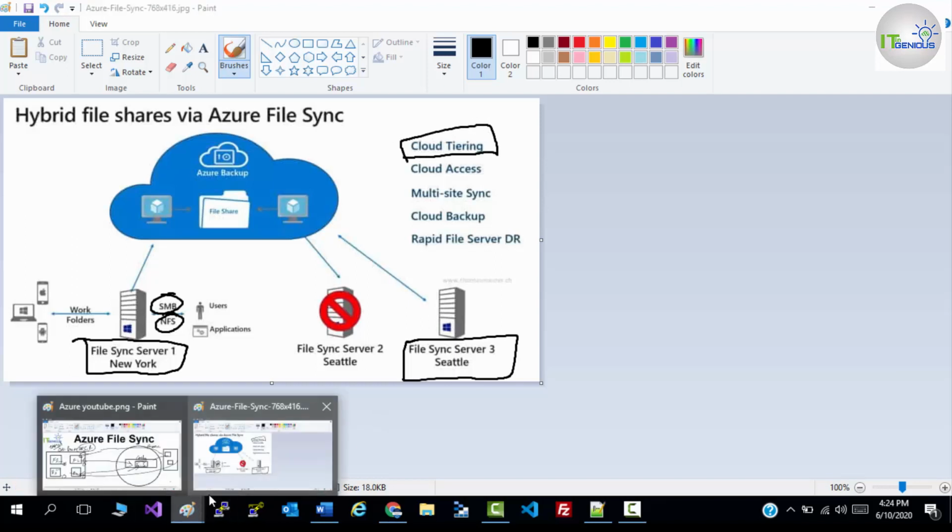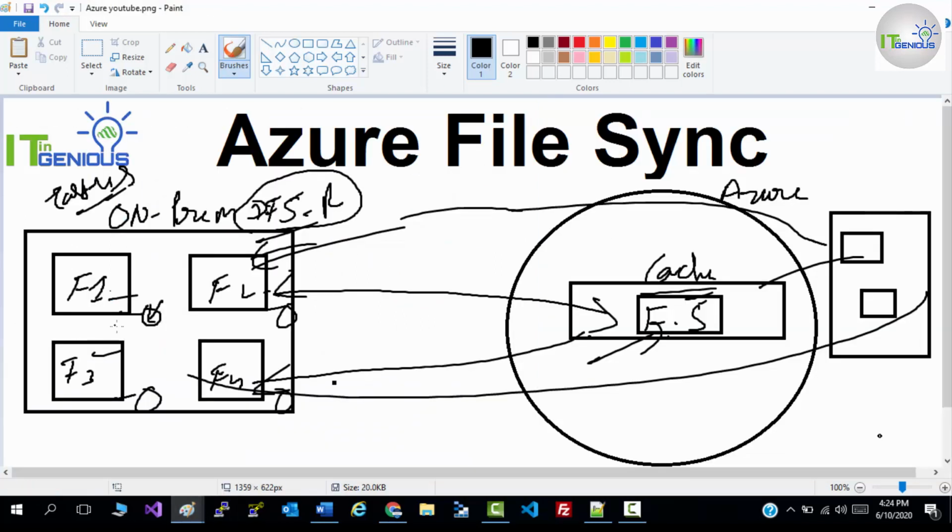Cloud tiering concerns the disk which is associated with your file server. Let me take an example. Let's suppose you have a 100 GB disk associated with your file server. What you want is for 30% of the disk space to always be free on your local disk. So what will cloud tiering do?